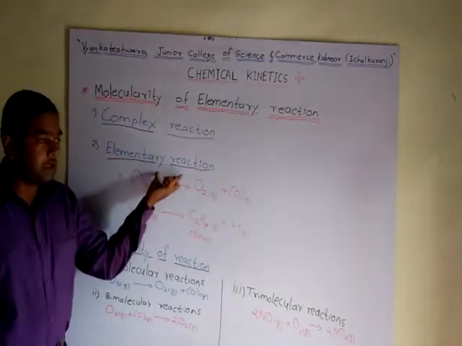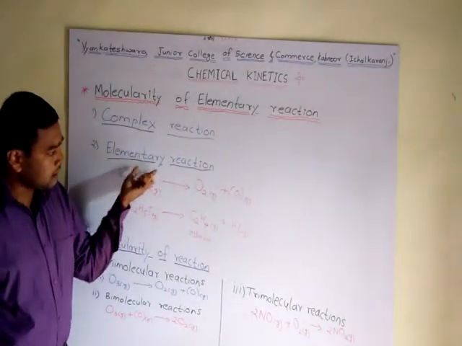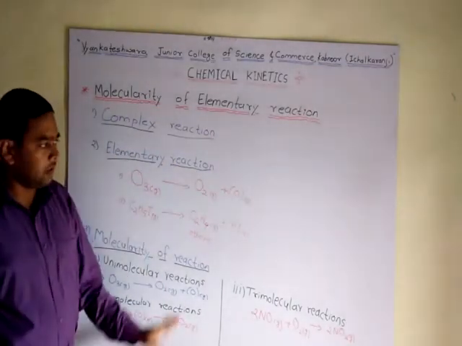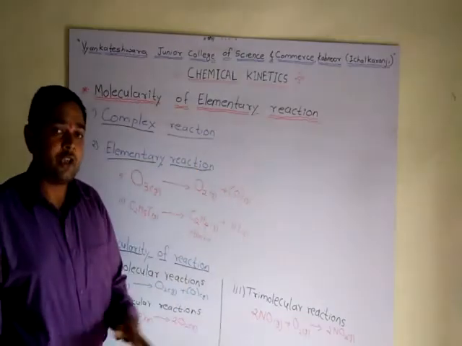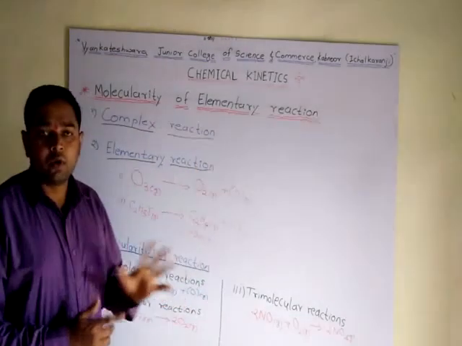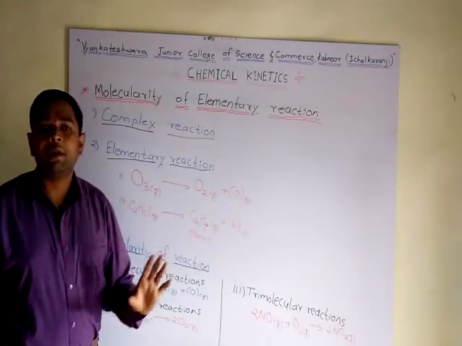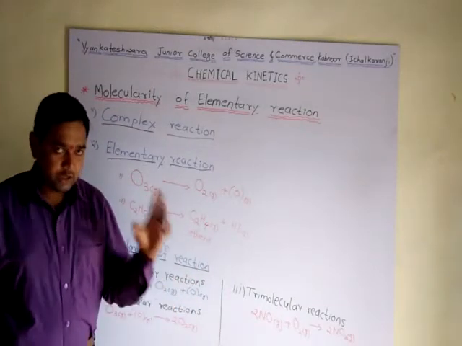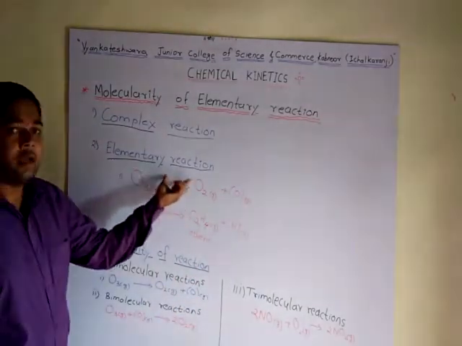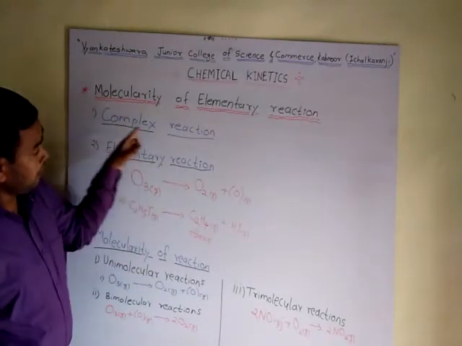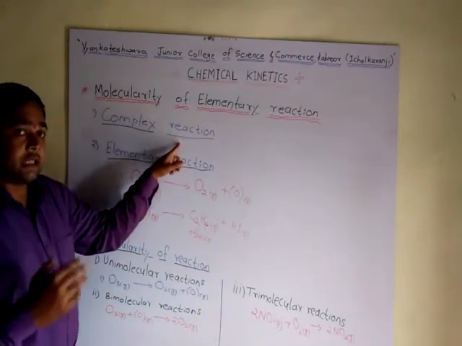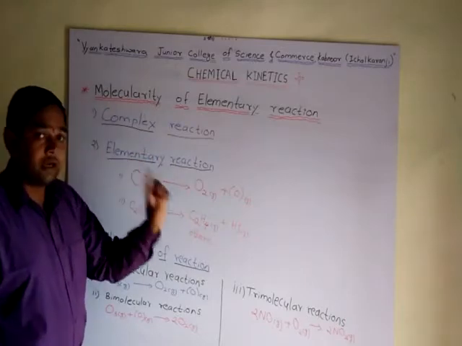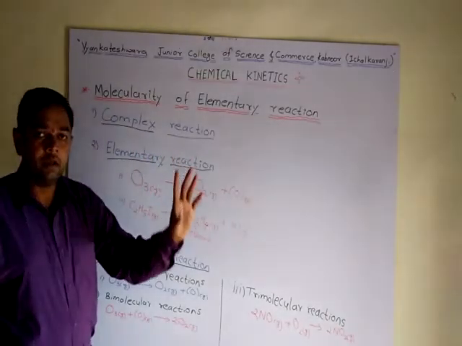Next is an elementary reaction. An elementary reaction is defined as a reaction which cannot be further broken down into simpler chemical reactions. Such types of reactions are called elementary reactions. In a complex reaction, a series of steps are involved, and those steps are elementary reactions.